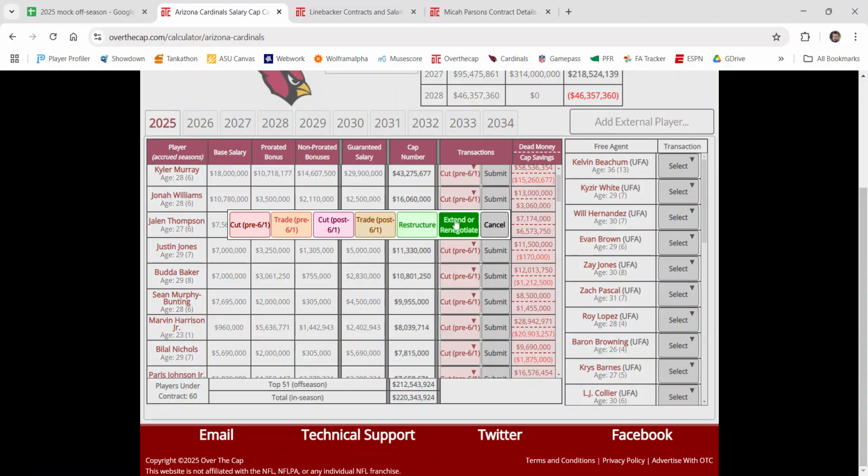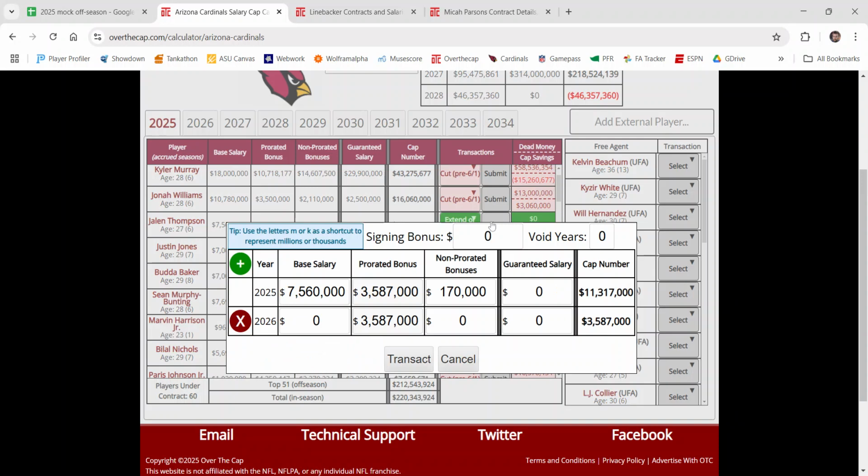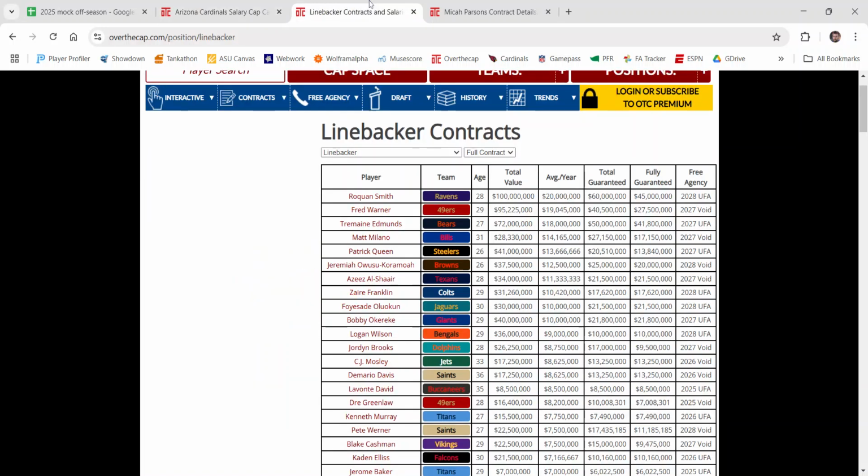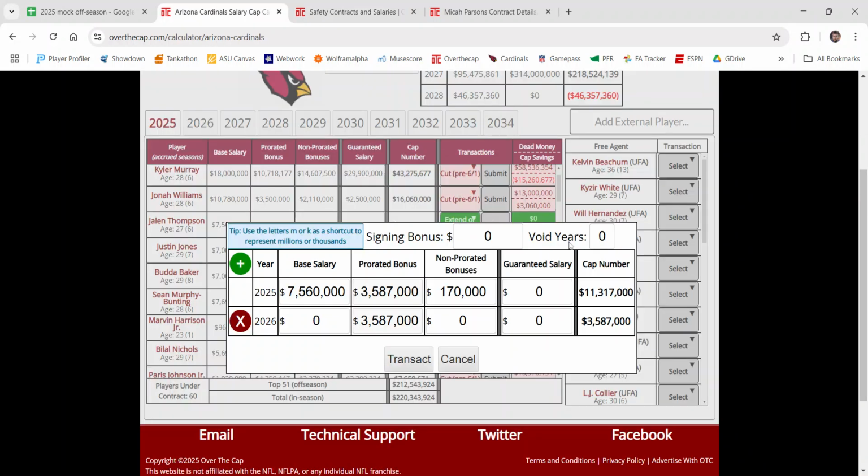You go to extend or renegotiate on the Over the Cap calculator for your specific team. You'd go to extend or renegotiate. You'd hit submit, and then you'd build the new contract, right? What are safety contracts looking like? Safety contracts. Okay, wow. So you're going to have to extend him to a top of the market deal, obviously, if you want to do this.